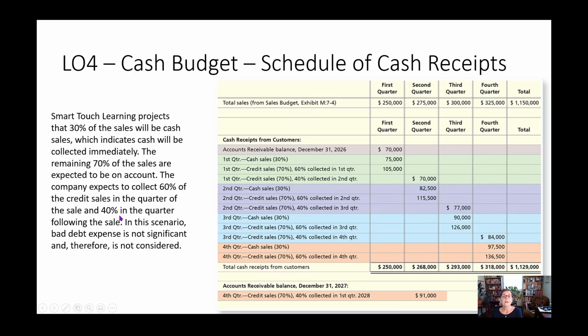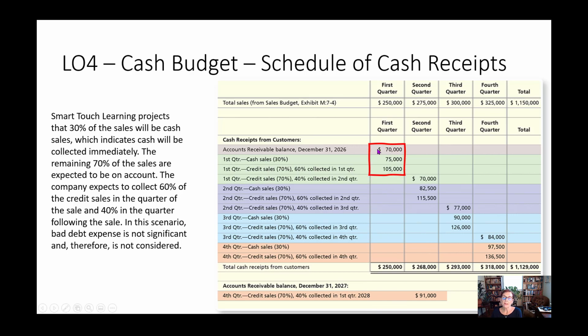Now, look at this a couple of times because I've taught this many times in class, and I can tell you that once you get it, you get it. But sometimes it takes a little bit to get it. So don't panic if you don't get it right away. Go back, look at it again, work through the numbers yourself, and that's going to help you. Okay?